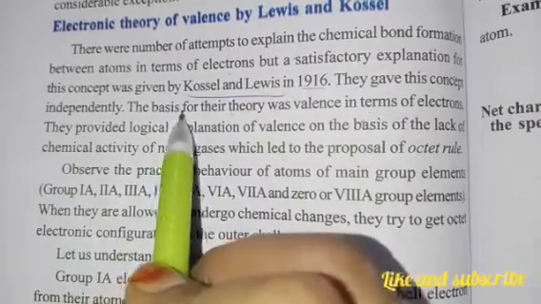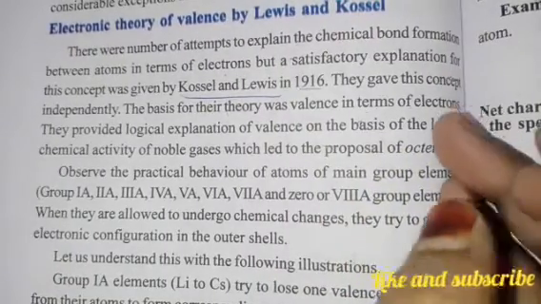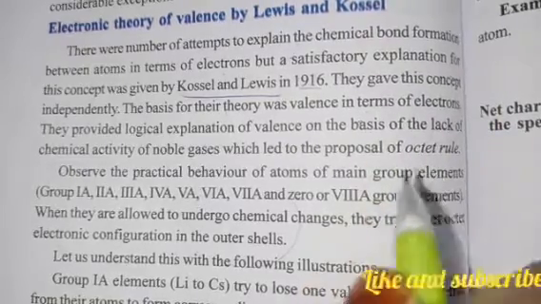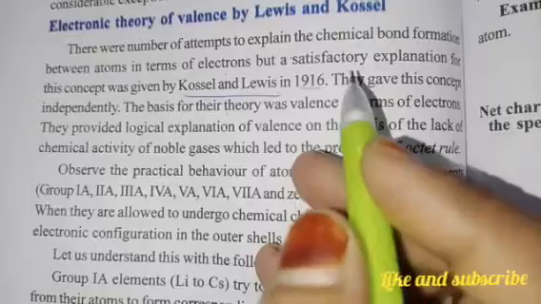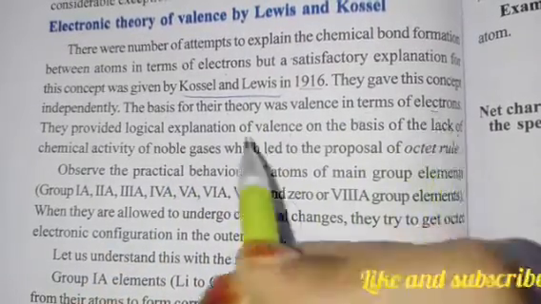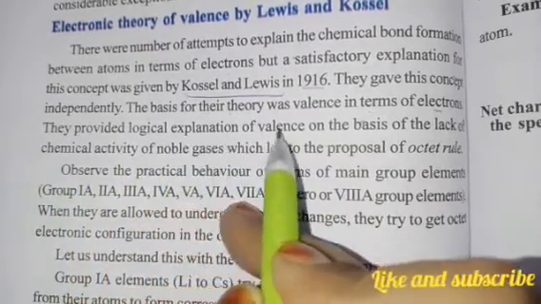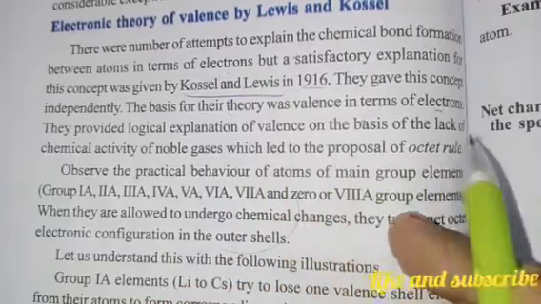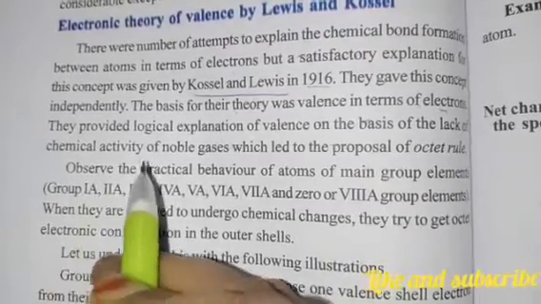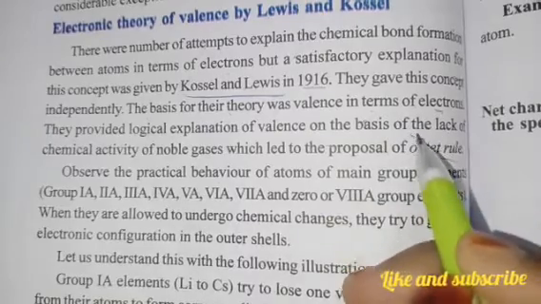The basis of their theory was valence in terms of electrons. Here, only the electrons were responsible for the valence or the bonding of atoms. Two atoms bond with each other only because of the electrons. They provided a logical explanation of valence on the basis of the lack of chemical activity of noble gases, which led to the proposal of the octet rule. This is a very important rule.